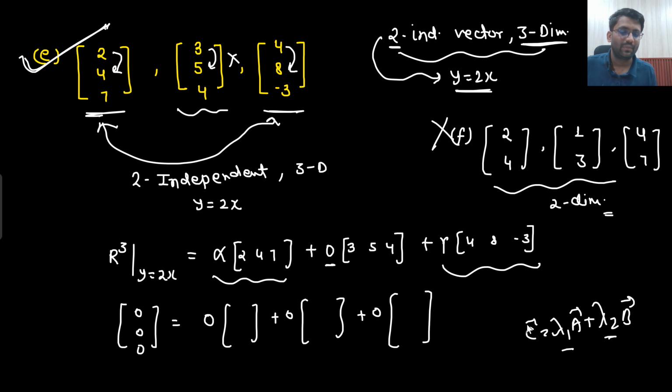That was the condition of dependence of vectors, not the span. If this is to span, that means the 0, 0 vector also has to come. And if you want the 0, 0, 0 vector, there is no other way than writing them as 0, 0 only. Understandable?